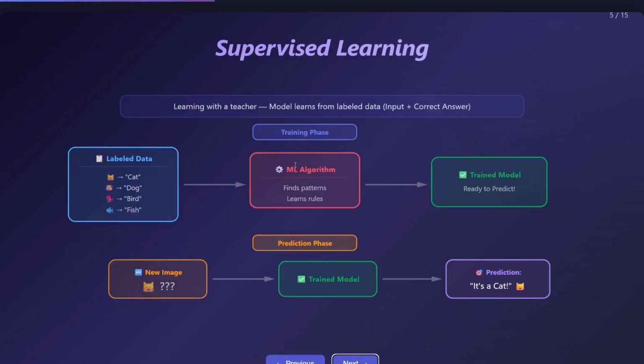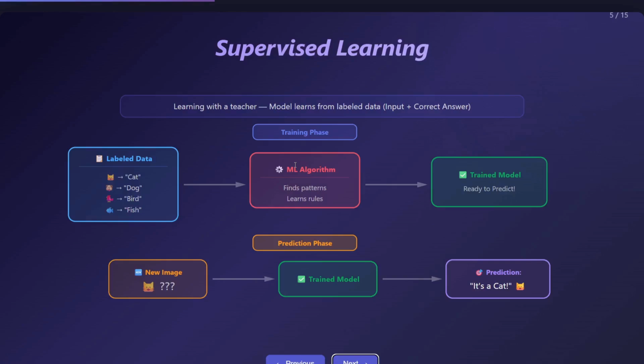Now we will understand supervised learning. The word supervised means there is a teacher, and that teacher is the labeled data.